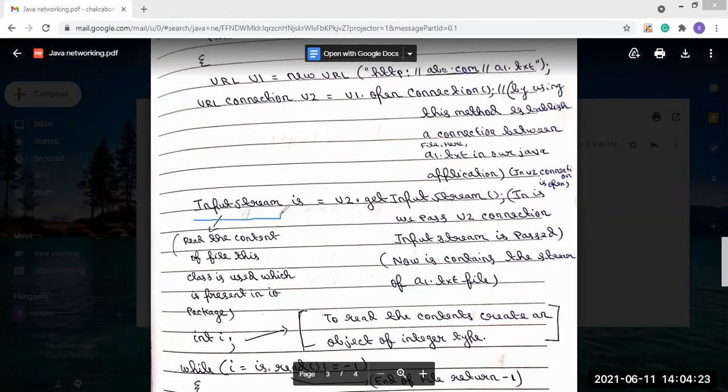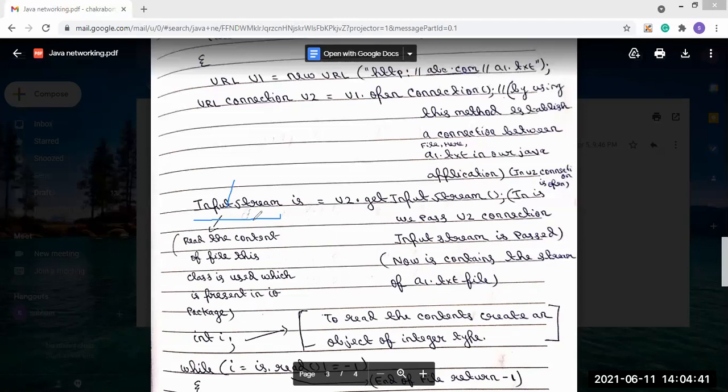That means in the java.io package, this InputStream class is present. So that's why we have to use it in our program. That means we have to create an instance, or create the object of it, in our program.